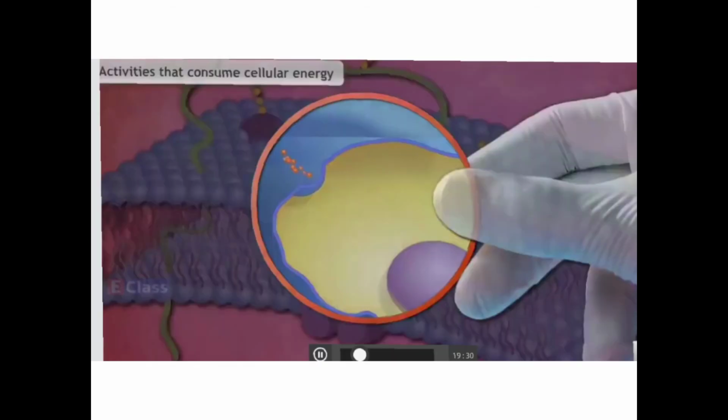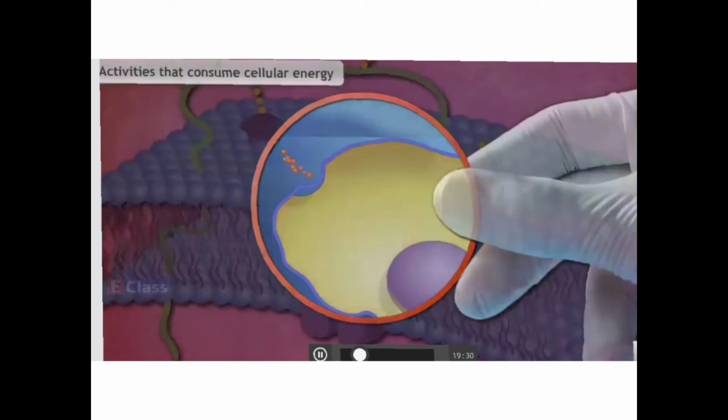Now let us understand exocytosis. If you want to throw waste material out of the cell, if a waste product is there and you want to expel it out of the cell, it is called exocytosis. So endocytosis and exocytosis are the processes for which energy is required by the cell.